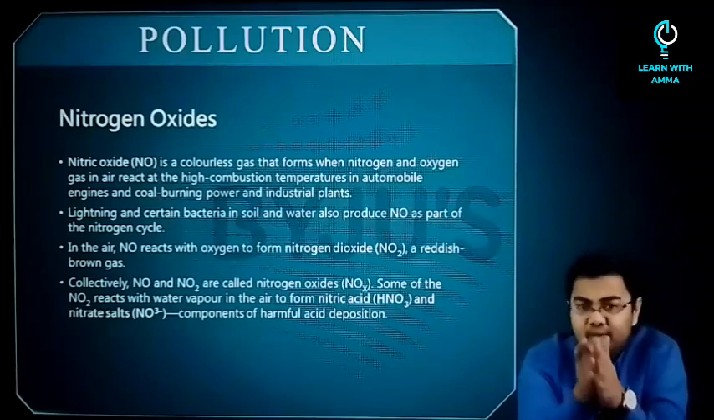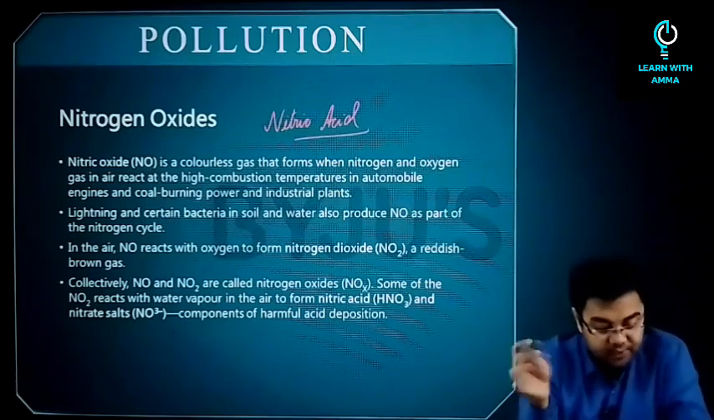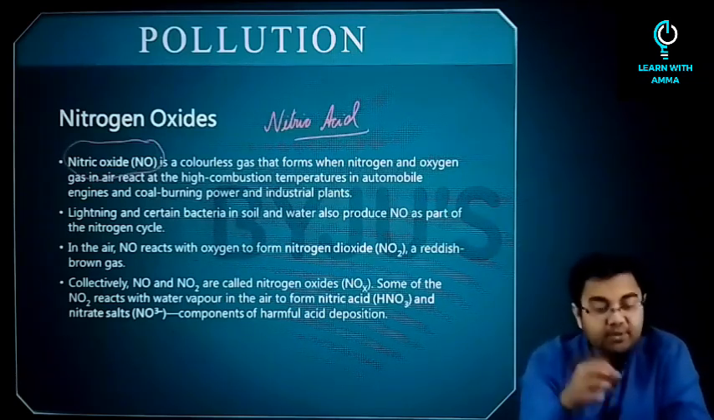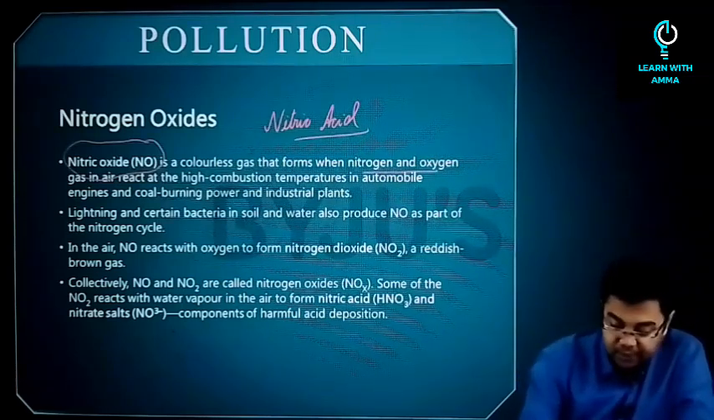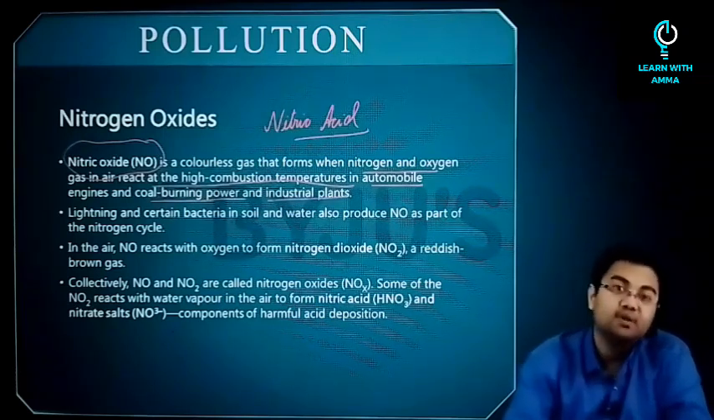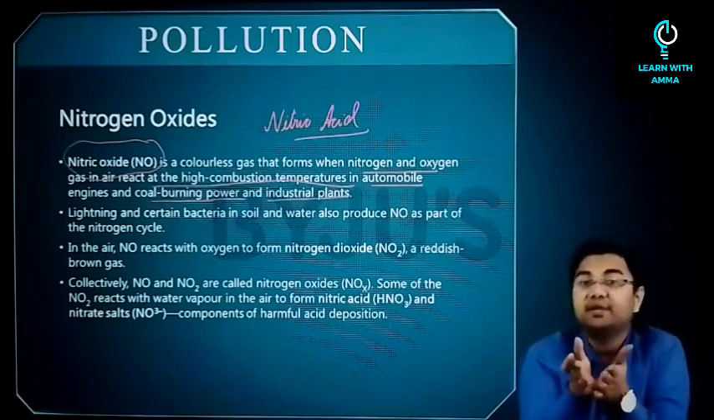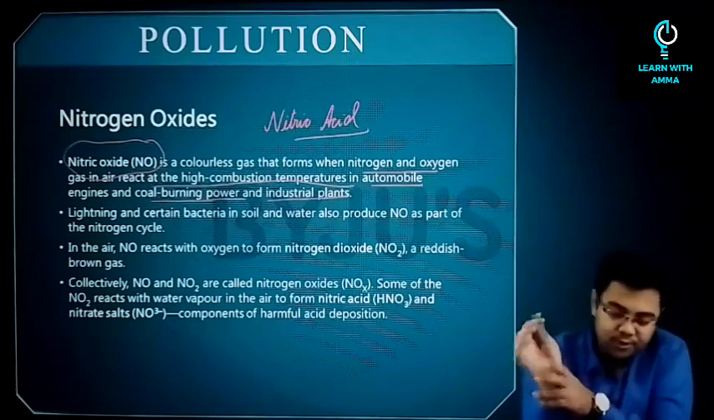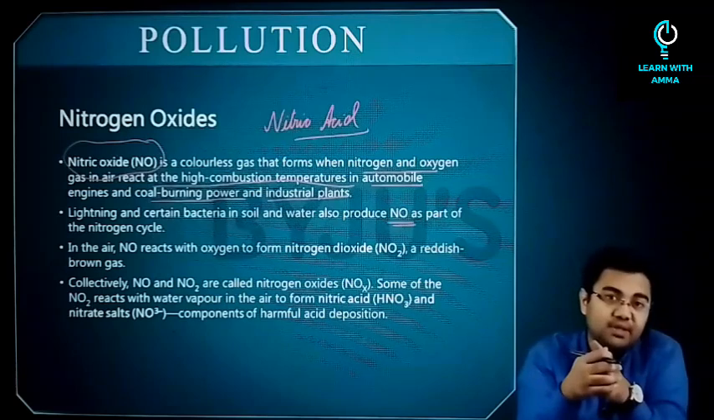So nitrogen oxides, and not only nitrogen oxides but also nitric acid. So nitrogen oxides, first of all we'll discuss nitric oxide. Now nitric oxide is also a colorless gas, and it forms when nitrogen and oxygen gas in air react at high combustion temperatures in automobiles and in coal burning power and industrial plants. Now if you look at the second point, lightning and certain bacterial activities in soil and water also produce nitric oxide as a part of the nitrogen cycle that we discussed.